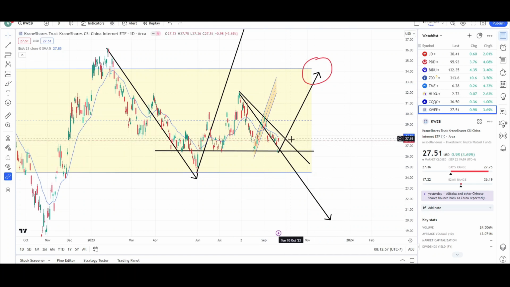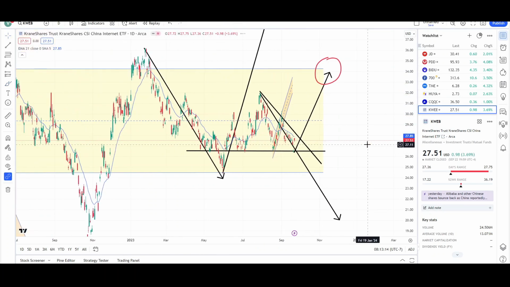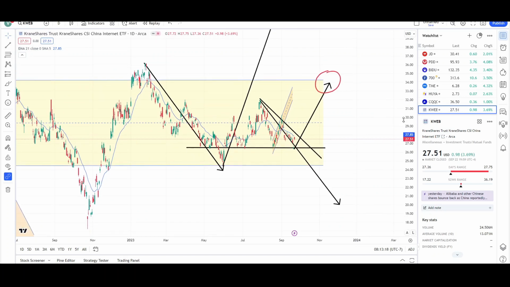If we can see one more bounce up off that level, even if price does drop lower, that's a very good sign. If we do just see continuation to the upside, I want to see a break of this trend line and a pullback for finding support. That will lead to higher prices. So again, a lot of these Chinese stocks are in the area to potentially reverse higher. However, the bears are towards the end of their attempts down. If the bears fail, I think a lot of these Chinese stocks will rally in the short term.